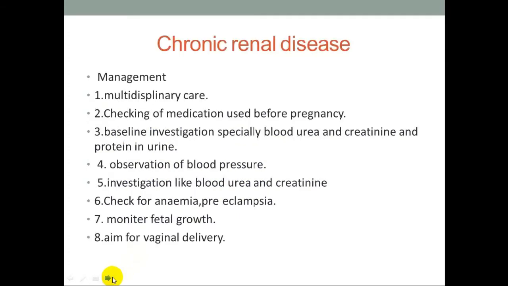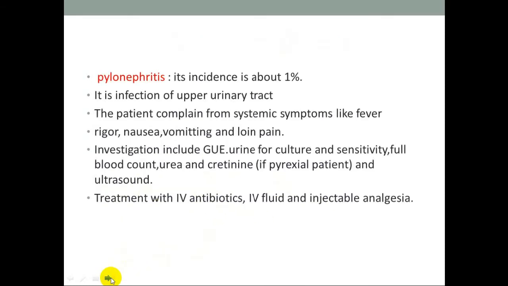Chronic renal disease management needs multidisciplinary team care, checking of medication used before pregnancy, and baseline investigations, especially blood urea, creatinine, and protein in urine. Observation of blood pressure, investigations like blood urea and creatinine, check for anemia, preeclampsia, monitor fetal growth, and aim for vaginal delivery also.